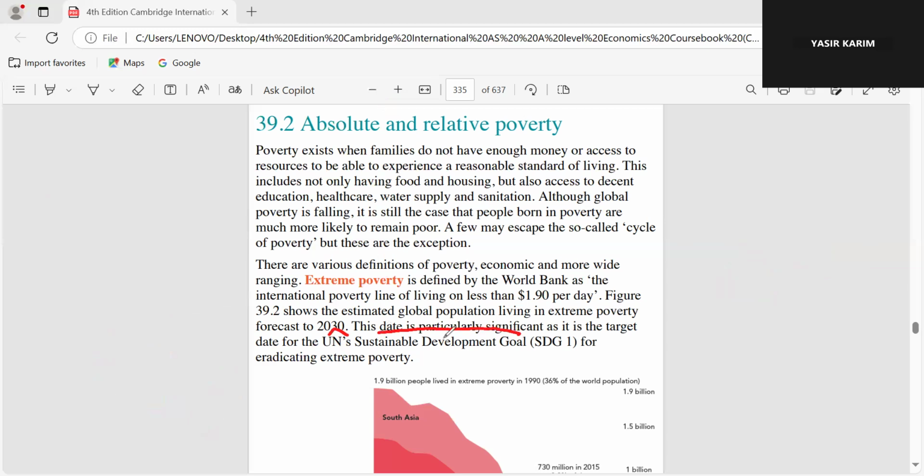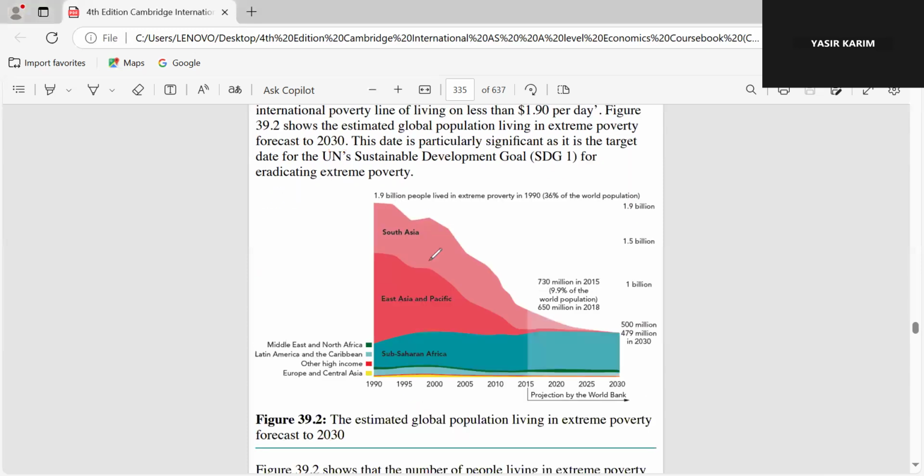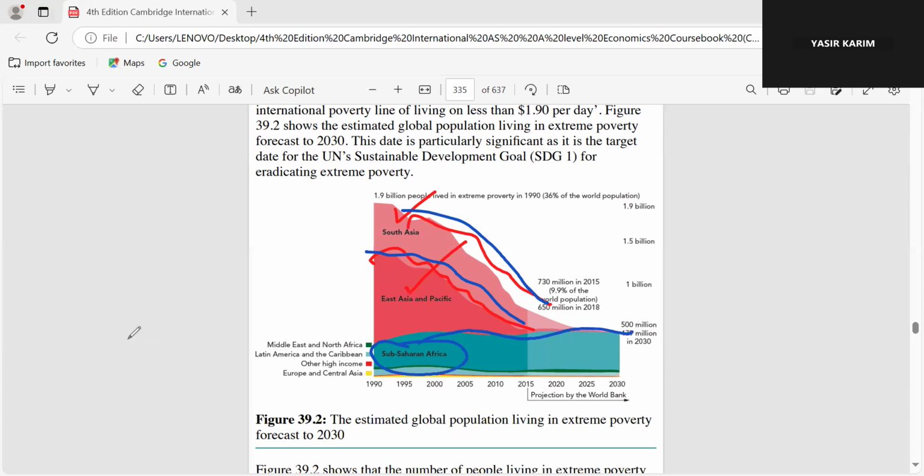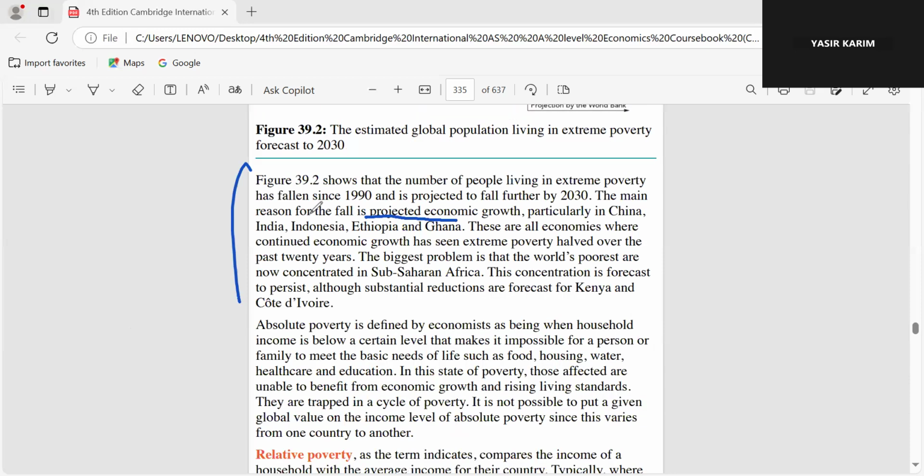Over the period of time, according to the United Nations Development Programme, UNDP, they set different goals. Sustainable Development Goal number 1 is to eradicate extreme poverty. Yes, over the period of time in South Asia, and in East Asia and the Pacific, absolute poverty is falling. As you can see, the level of poverty is falling here. But extreme poverty is increasing in Africa. It's increasing, and he will mention it in the paragraph below. And he has mentioned here that absolute poverty is in Africa, Ethiopia, Ghana, and so on.